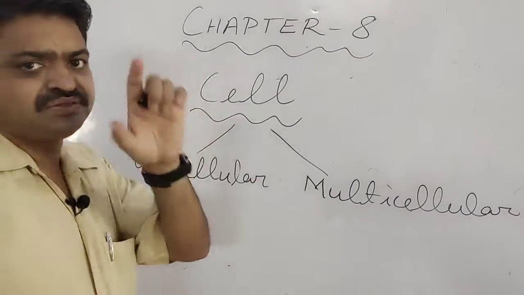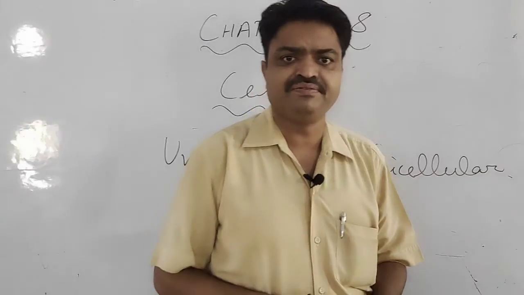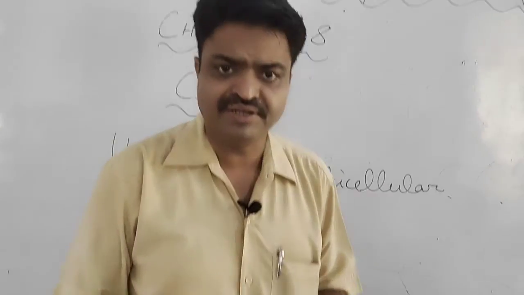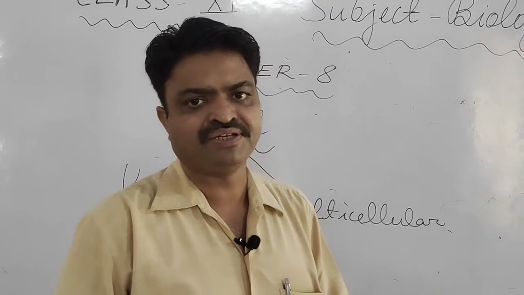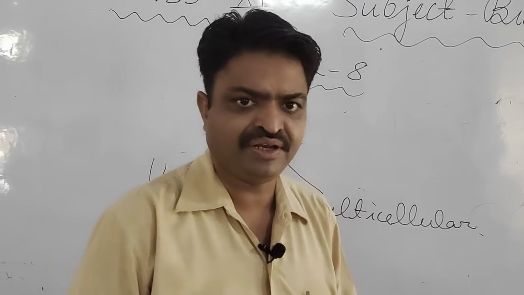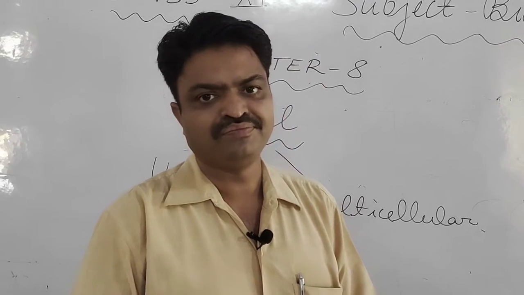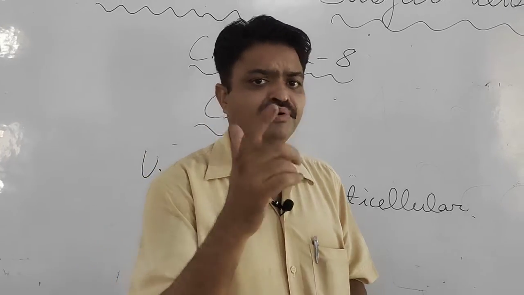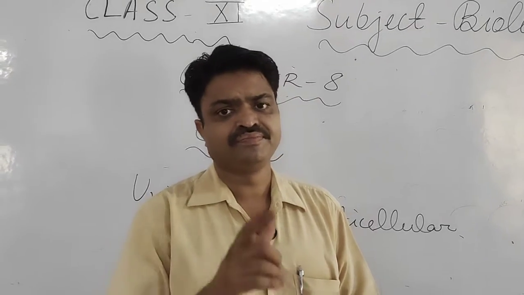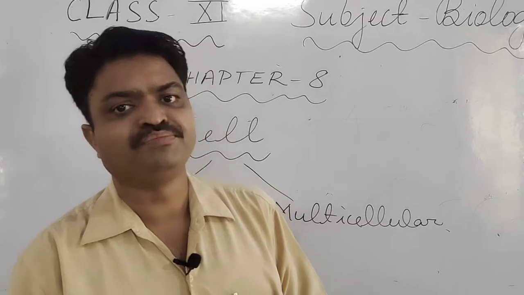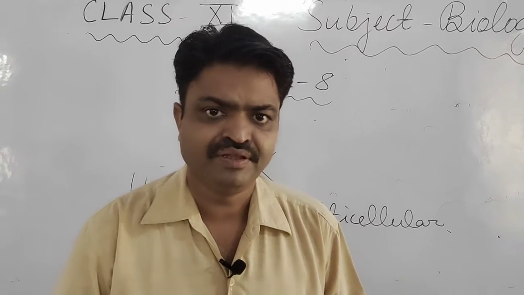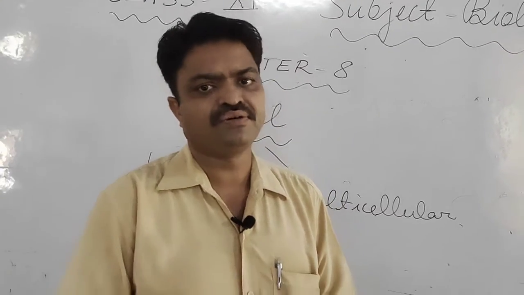This cell concept was given by a great scientist. And what was the name of the scientist that you have studied in your 9th class? Robert Hooke. And in which component did he look at the cell? It is the bark of the tree, student, and we also call it cork.